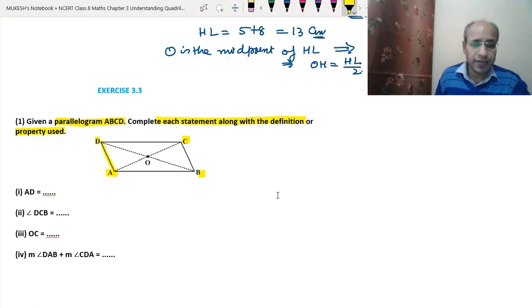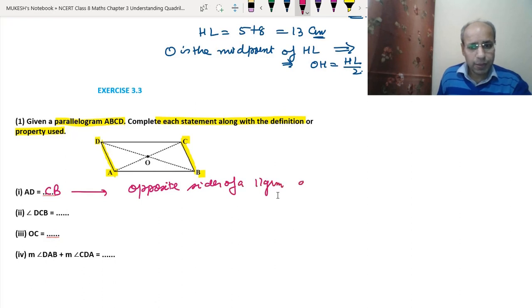So what can we write? That AD will be equal to CB. Why is AD equal to CB? Because the opposite sides of a parallelogram are equal. So AD is equal to CB.